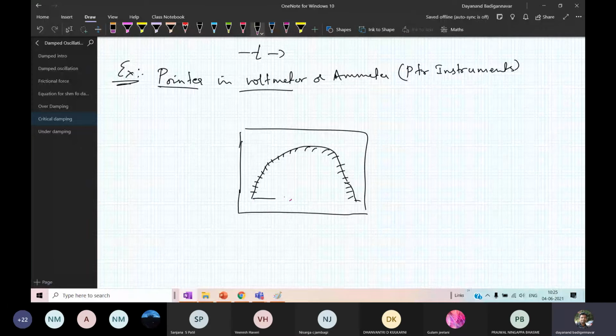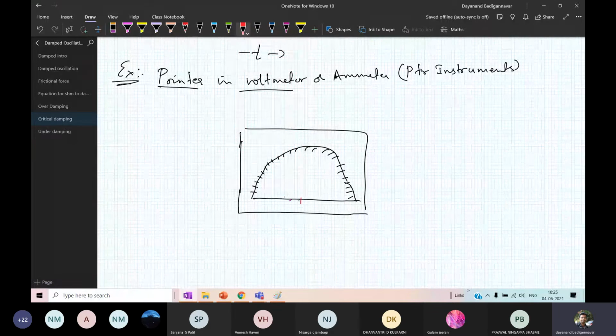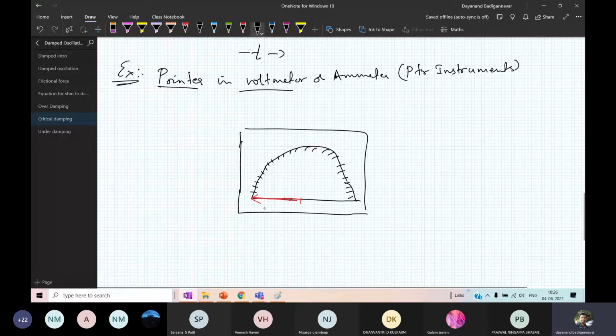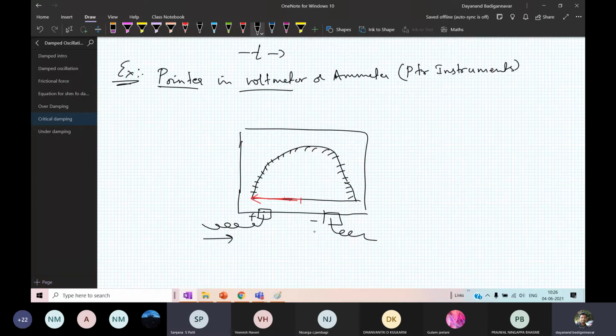So this is the scale and there is one pointer like this. It is lying on the x-axis, it may be lying here. Now, as the current is passed through, these are the connecting wires, the place where you have to connect the wires. As the current is flowing through the DC voltmeter or ammeter, what happens?